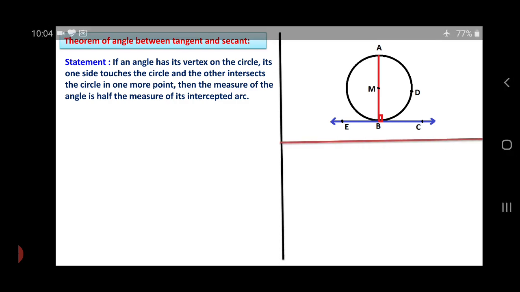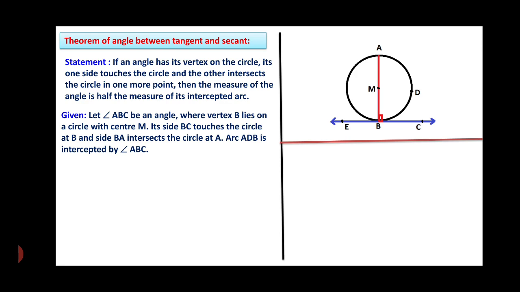So friends, we'll write the given. Let angle ABC be an angle where vertex B lies on a circle with center M. Its side BC touches the circle at B and side BA intersects the circle at A. So arc ADB is intercepted by angle ABC. What we have to prove is angle ABC is equal to half the measure of arc ADB. So we'll start the proof.